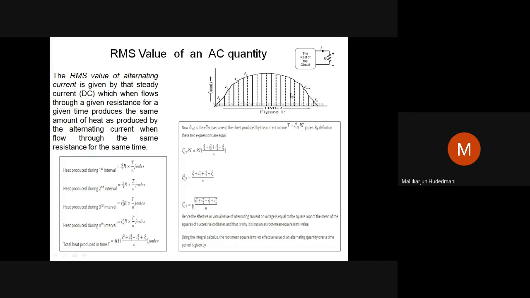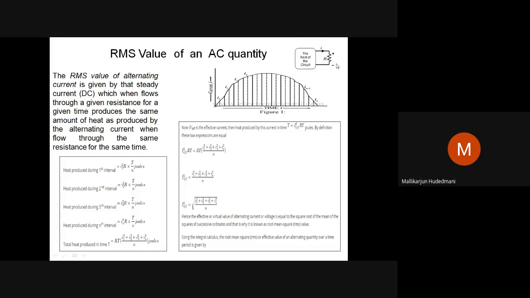I remove this. Then in this circuit, what will I do? I apply a DC source. Through a DC source, I keep injecting the current through the same resistor for the same duration of time t seconds. What is that ampere of current I have to inrush to get, within the same time duration, the same heating effect?